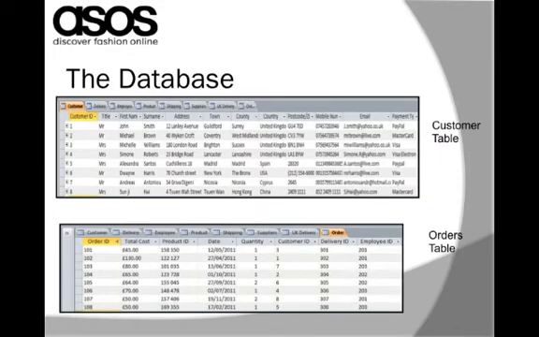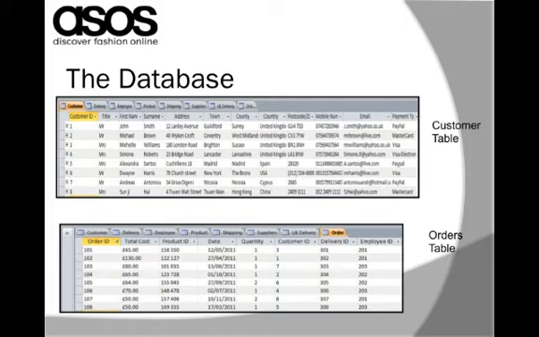Our next slide shows the database tables from the ASOS database. The database is the back office of the website. There's a constant link between the website and the database as the website sends and receives information from the database before carrying out any task. This includes things such as checking for availability for a size of a product, or even a confirmation of an order. The main tables in the database are customer, order, product, and supplier.